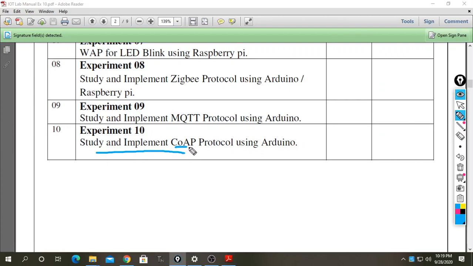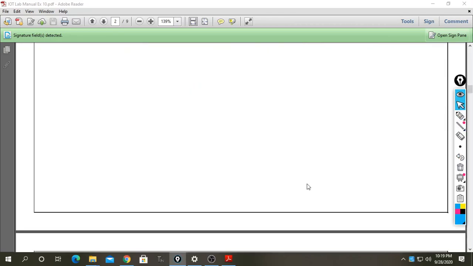Constrained Application Protocol. Constrained means applicable for a particular device. So this is a constrained protocol, with limited memory resources, through which you can perform this experiment.